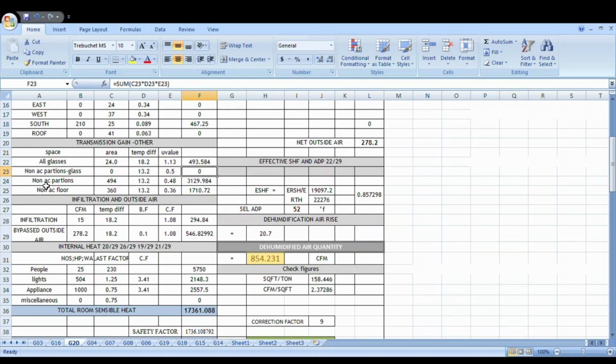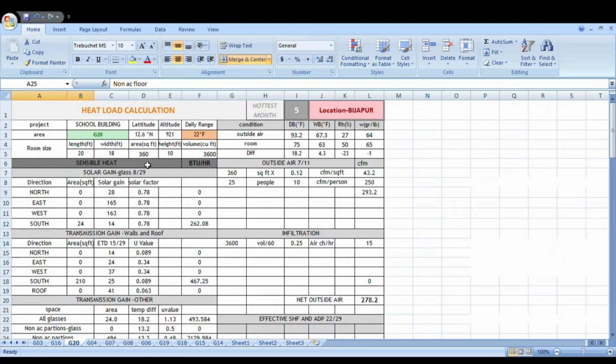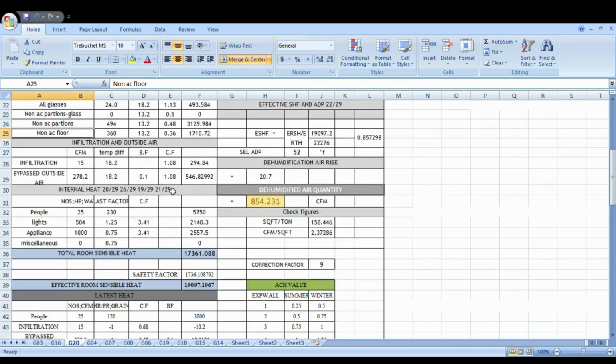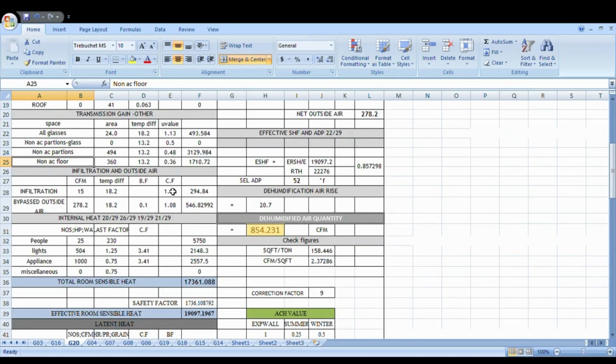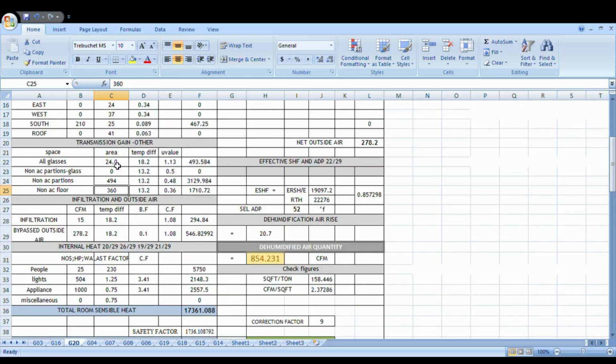Now non-AC partitions and non-AC floor. The non-AC floor here is 360 because below our floor is the ground floor, and since there is a non-AC partition, it is considered as a non-AC floor. The temperature difference outside is 18.2.